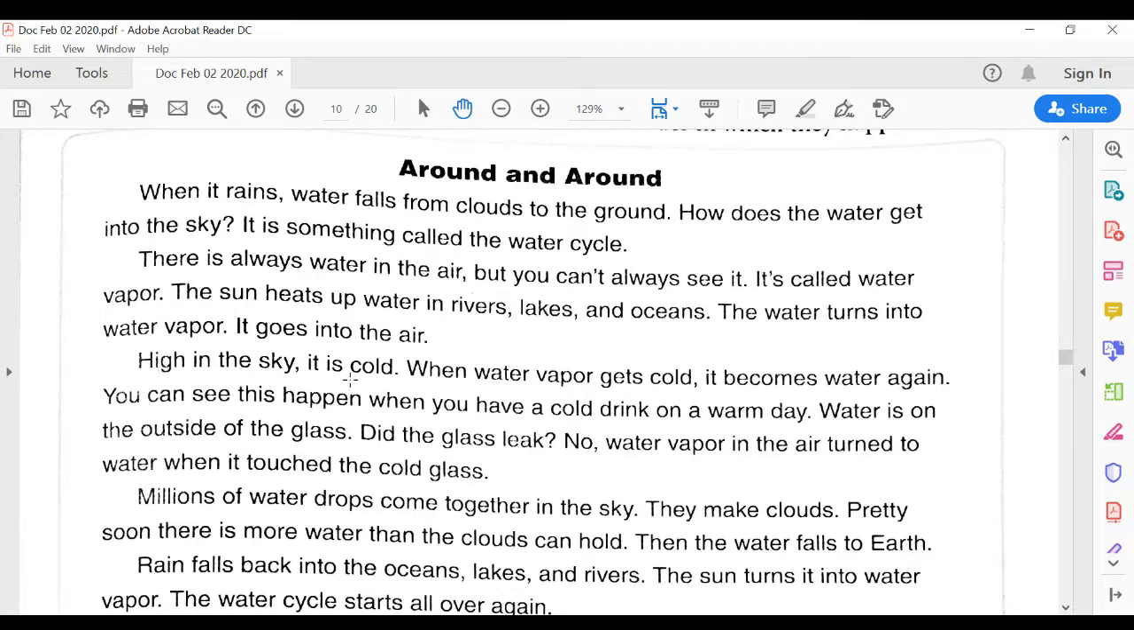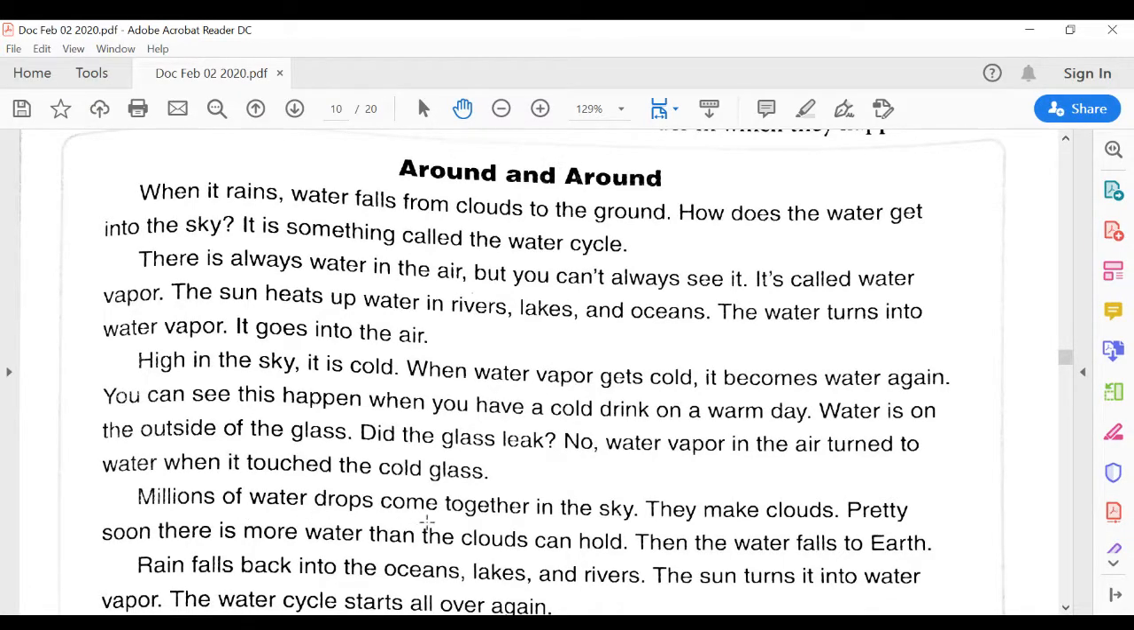High in the sky, it is cold. When the water vapor gets cold, it becomes water again. You can see this happen when you have a cold drink on a warm day. Water is on the outside of the glass. Did the glass leak? No. Water vapor in the air turned to water when it touched the cold glass.